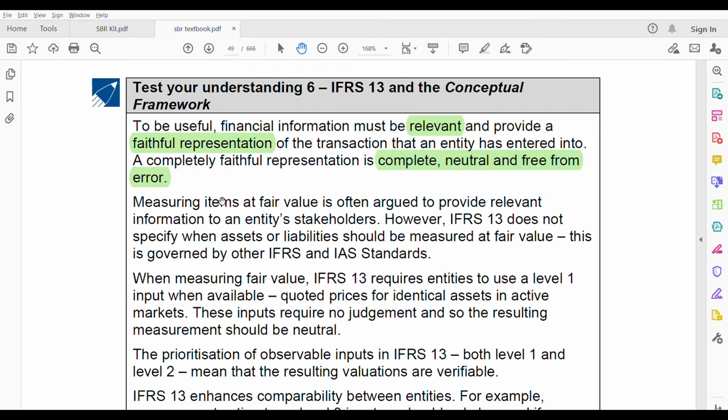Measuring items at fair value is often argued to provide relevant information to an entity's stakeholders. It is argued to provide relevant information. However, IFRS 13 does not specify when assets or liabilities should be measured at fair value. This is governed by other IFRS and IAS standards. You see, IFRS 13 does not say when an asset or liability should be measured at fair value. That is decided by other standards. Next.